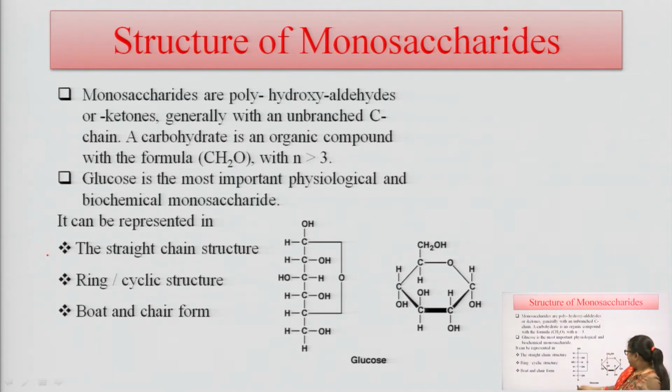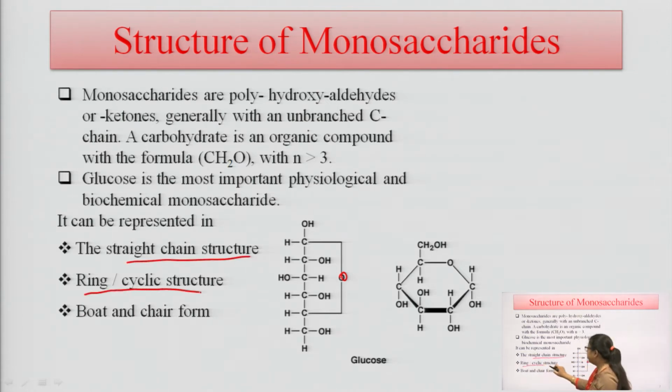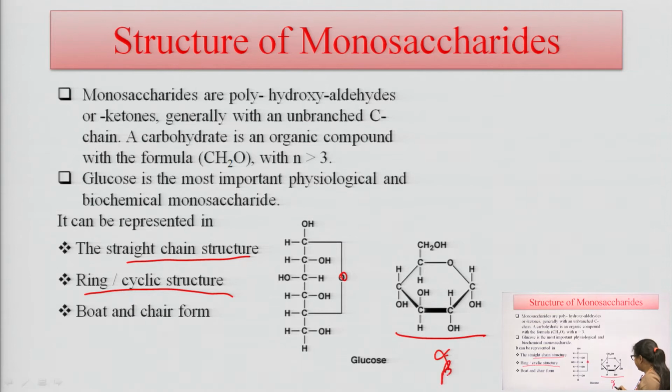Here is the glucose having the straight chain structure. In this, six carbon atoms are present, with the first carbon reacting with the second carbon, whose oxygen is reacted with the sixth carbon here. This is a straight chain structure, and the second one is the ring or cyclic structure, which has the alpha and beta form. The third one is the boat and chair form.